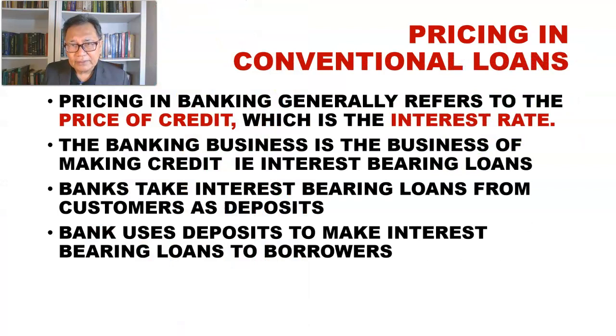When we look at the conventional loan pricing, then we see that pricing of conventional loan is dealing with the pricing of credit, and that will be the interest rate. Right? So the interest rate is the price of credit. So pricing in a loan contract refers to the interest rate or the finance charges. It is not referring to the sale price because a loan contract is not a sale. It is an IOU. It is a lending and borrowing contract.